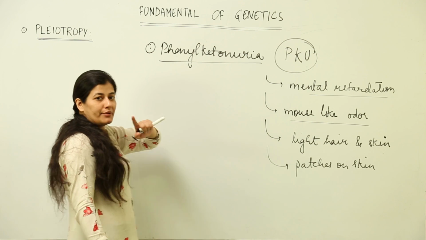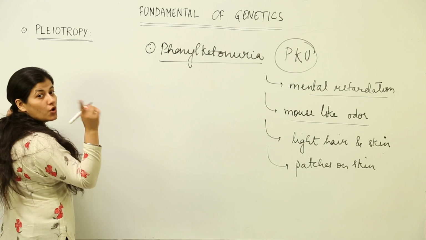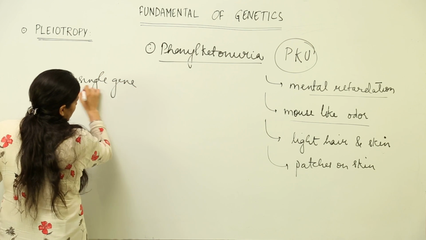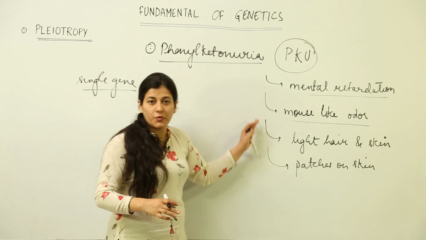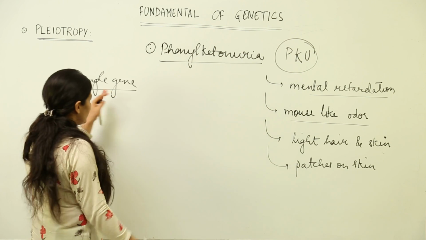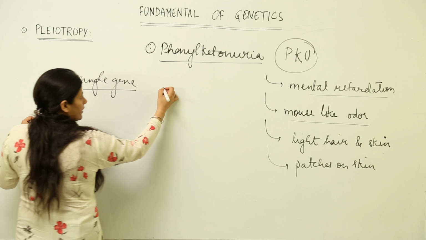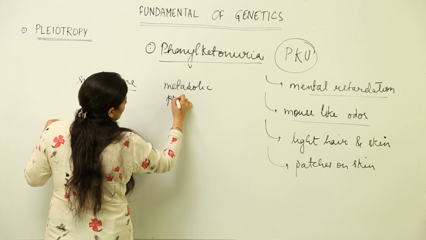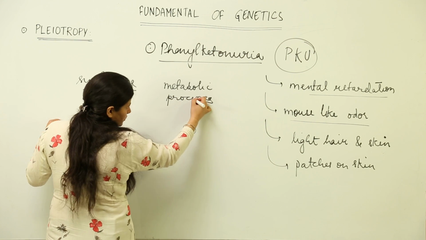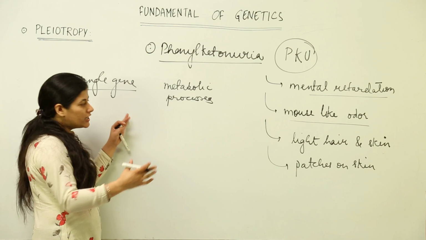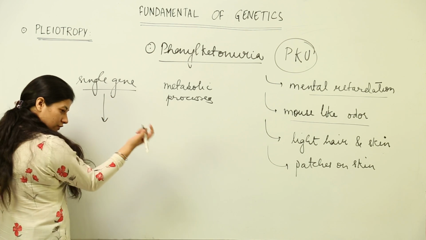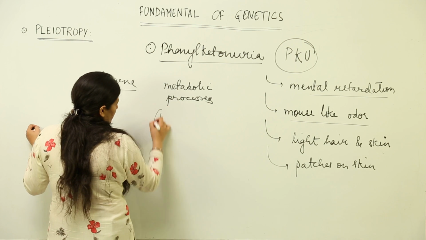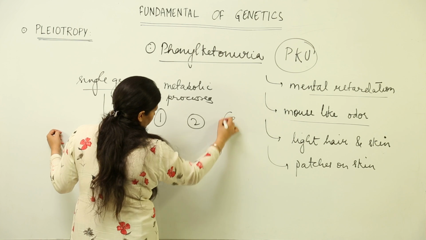Why does it happen? It happens because a gene is non-functional. A single gene is non-functional and all these problems are coming. Now this gene is responsible for carrying out many metabolic processes, and as you know, metabolic processes are interlinked. So supposedly this single gene is forming a particular type of protein. That protein is required in metabolic process 1, metabolic process 2, metabolic process 3.